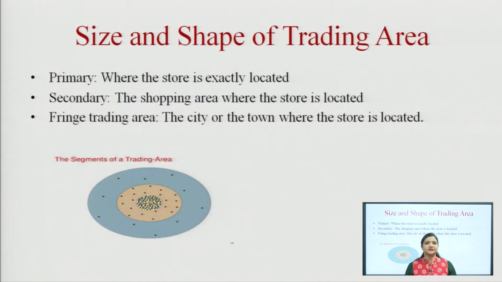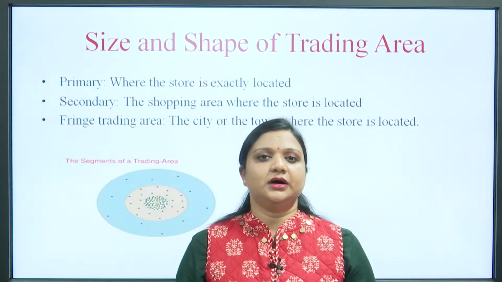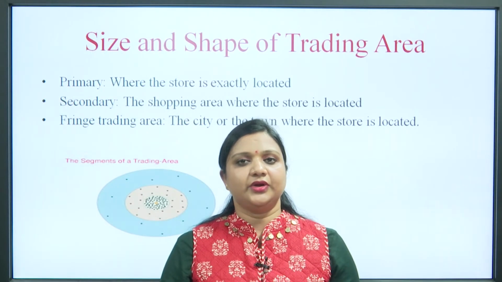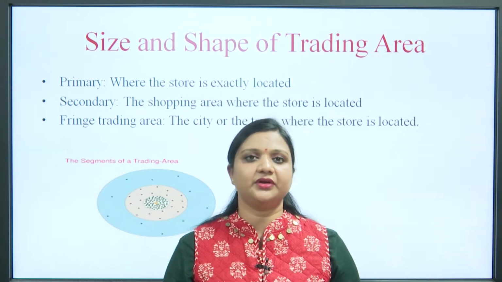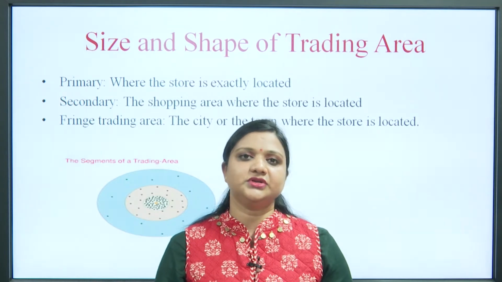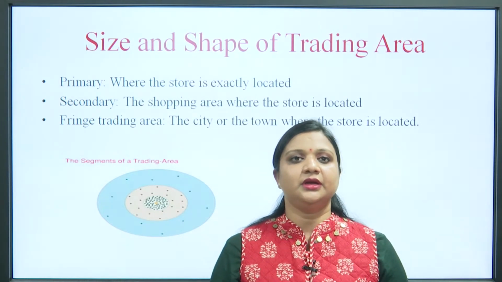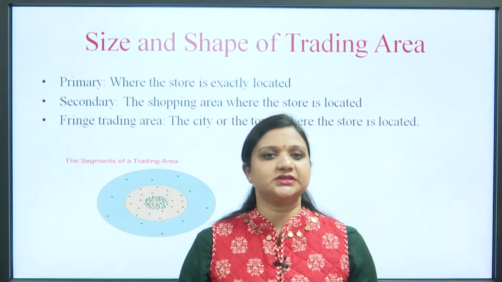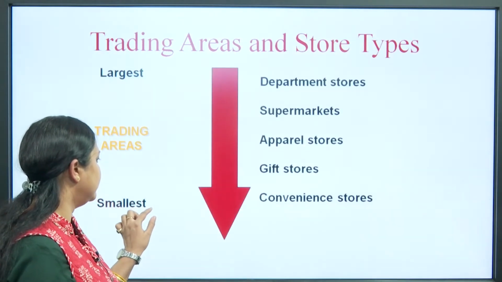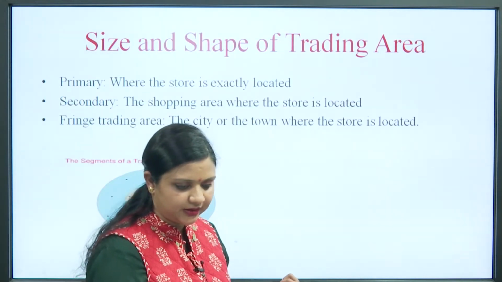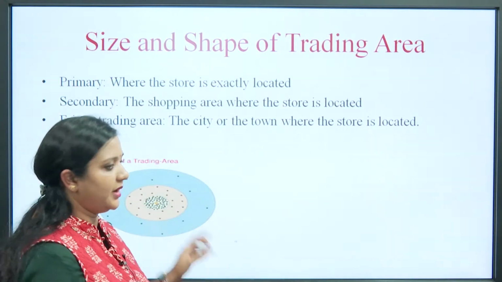Next is the size and shape of trading area. Trading areas are basically of three types: primary, secondary and fringe trading area. The fringe trading area is also called the tertiary area. As we see in the picture, the black one is the primary one.